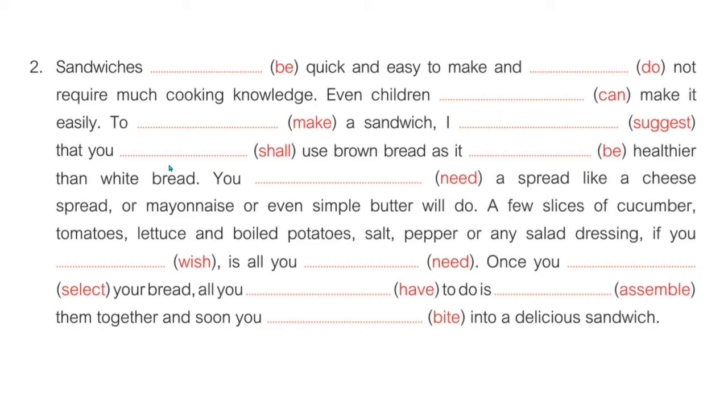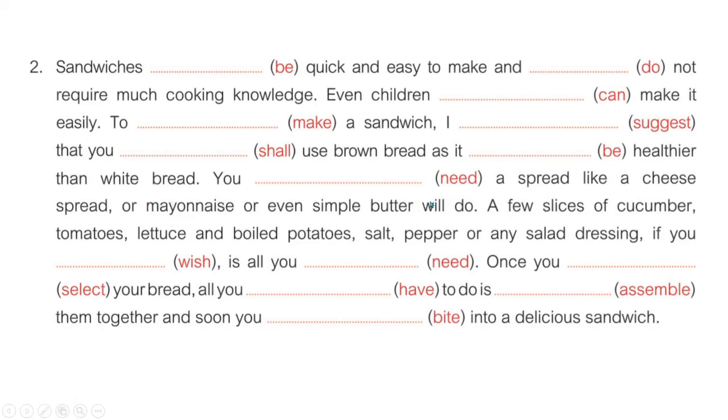Actually shall and will both are the verbs which are used to indicate future tense, and the past tense of shall and will is would. But here anyway, as the auxiliary is given for giving advice, we can use should. You should use brown bread as it, out of is, am, are, we have to use is, as it is healthier than white bread.